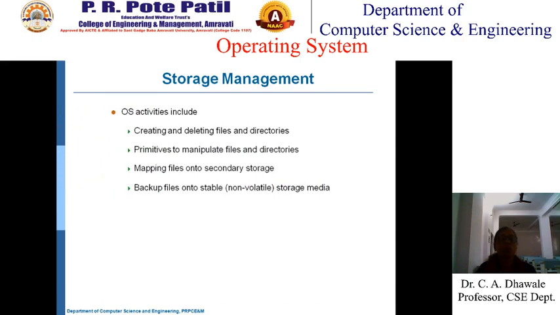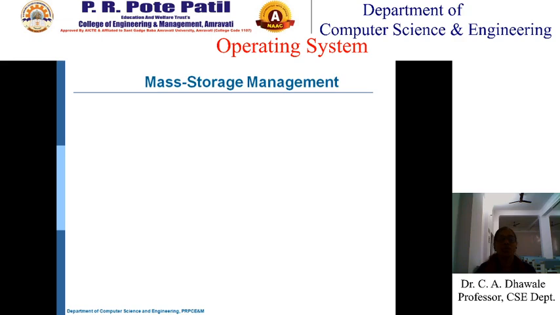Okay, so operating system activities include creating and deleting files and directories. Then you can also manipulate the files and directories, you can access them. Then you can also map the files onto secondary storage, you will save it. Then back up files onto stable storage media. These are the operating system activities related to storage management.